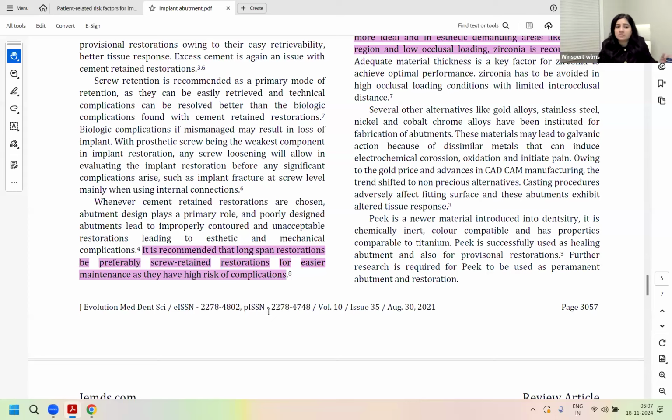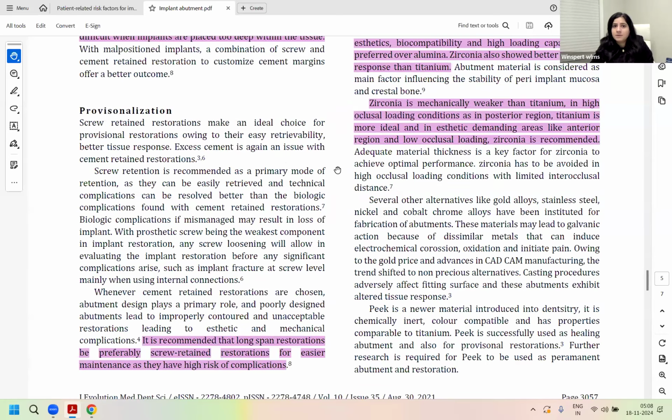In those situations, it is recommended to use screw retained restorations for easier maintenance and retrieval compared to cemented restorations, because larger areas carry a higher risk of complications. Does that make sense? So in an exam, if you're given a situation with all on four or a long span bridge over implants, then screw retained restorations would be preferred versus cemented.